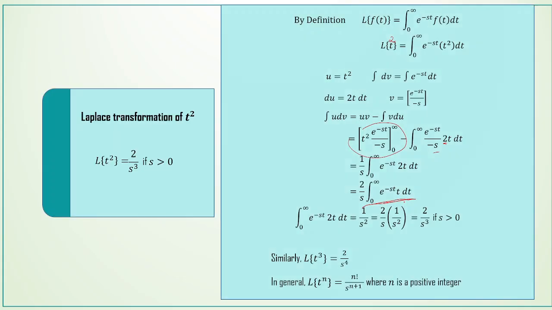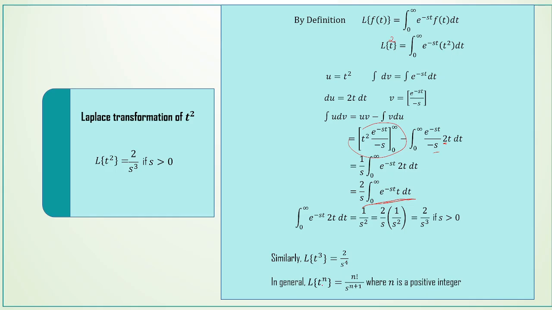So now we are substituting 1 by s squared for this integration. So 2 by s into 1 by s squared is equal to 2 by s cube if s greater than 0. Similarly, we can find L of t cube is equal to 6 by s power 4.